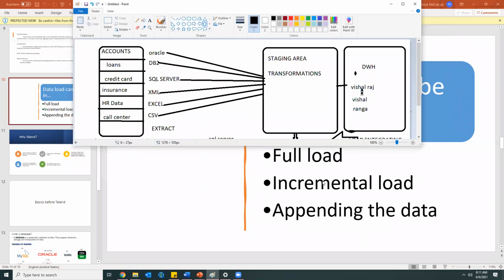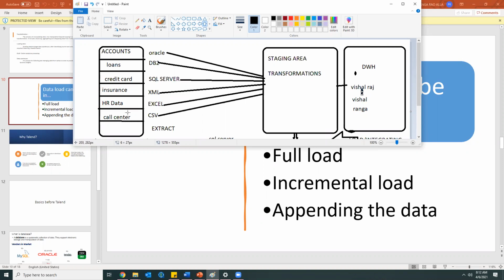One might be the full load, one might be appending the data, and one might be the incremental. Incremental means if you update the old records and insert the new records, that will be called incremental. Appending means only adding the records. For example, today we have 10 on the source side and on the target we'll be loading 10.